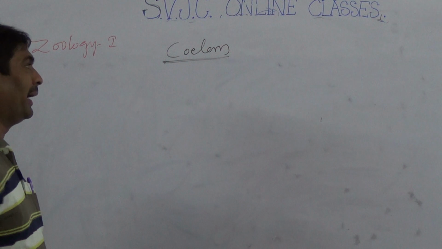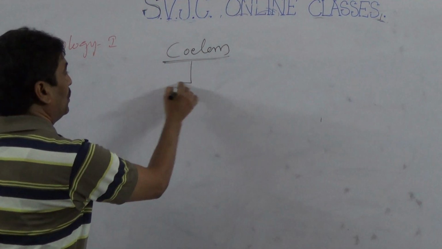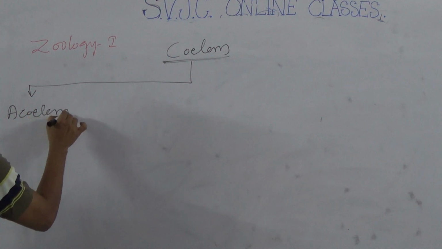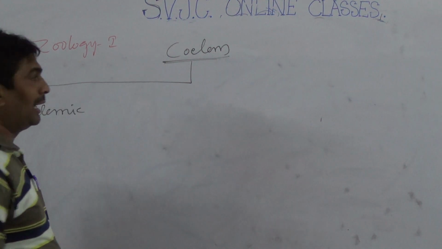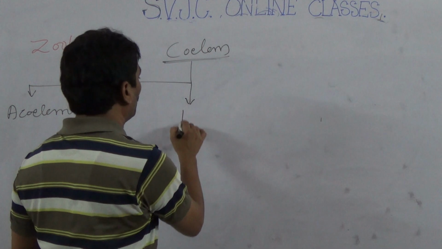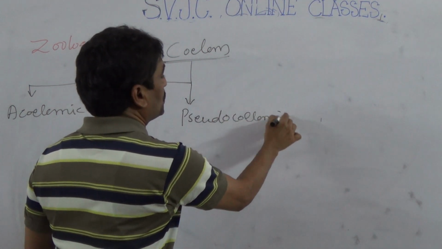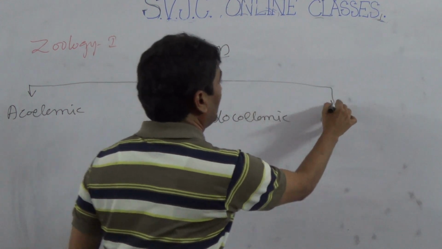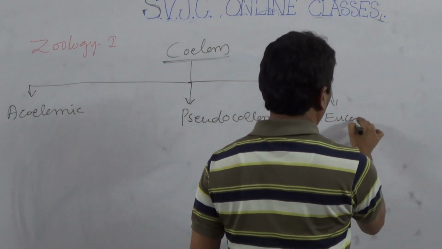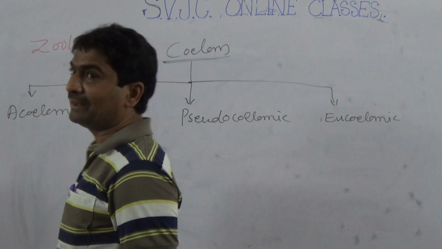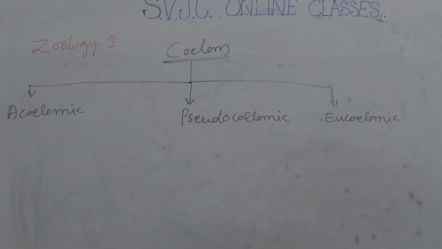Based on coelom, animals are of three types: acoelomic, pseudocoelomic, and the third one, eucoelomic. These are the three types of animals based on coelom.